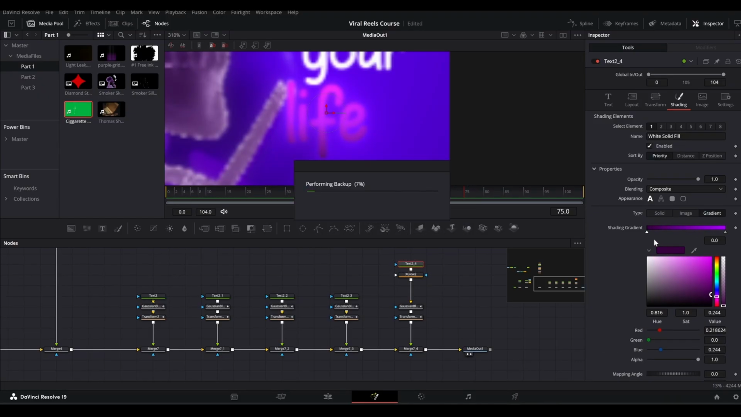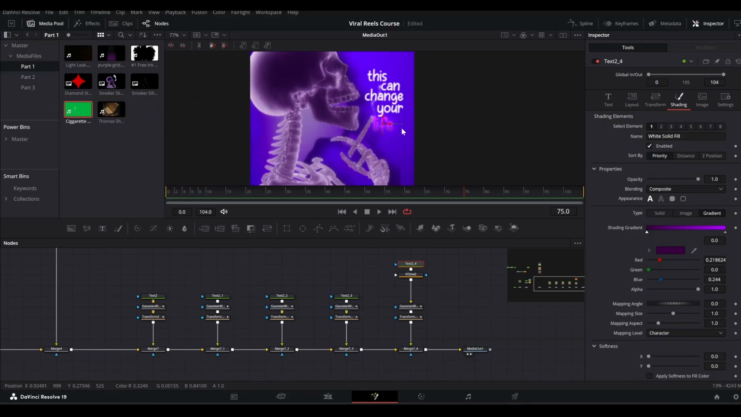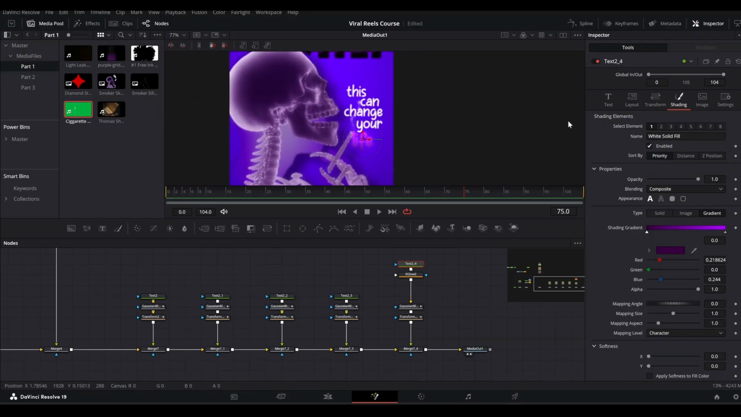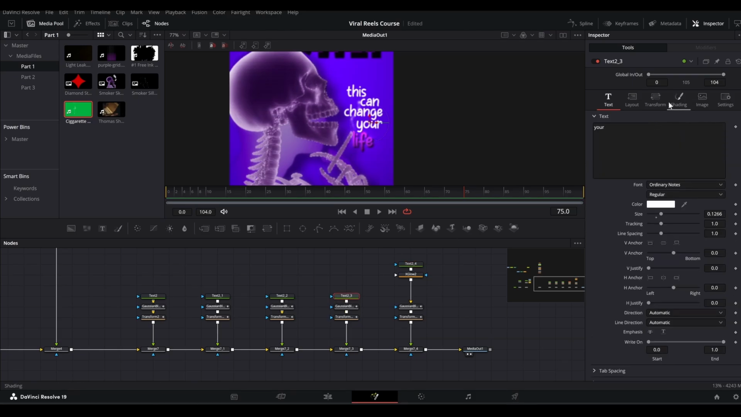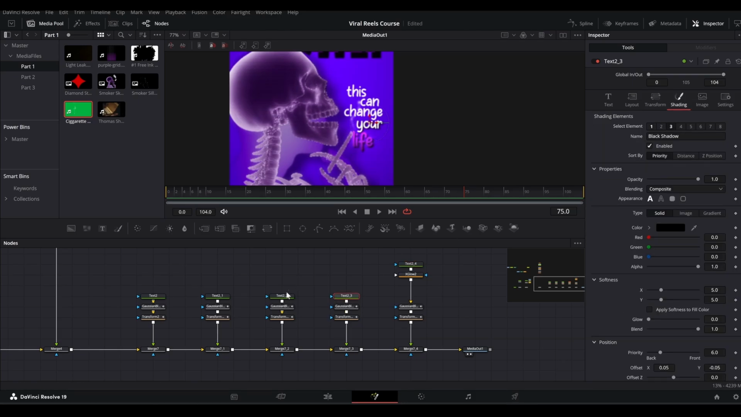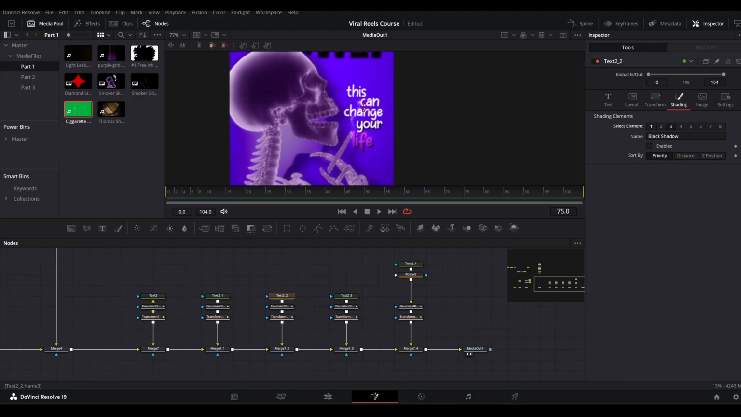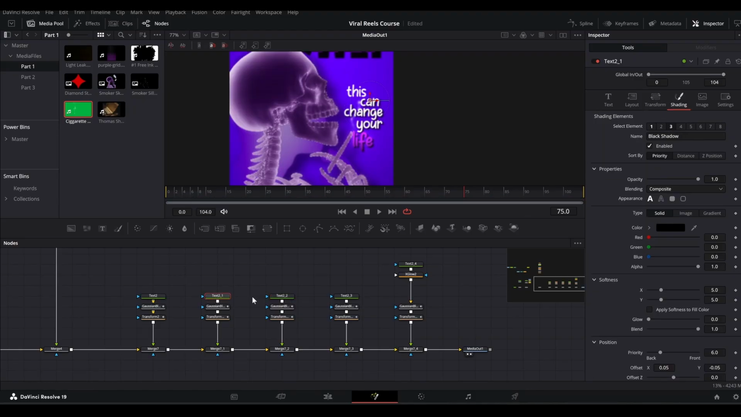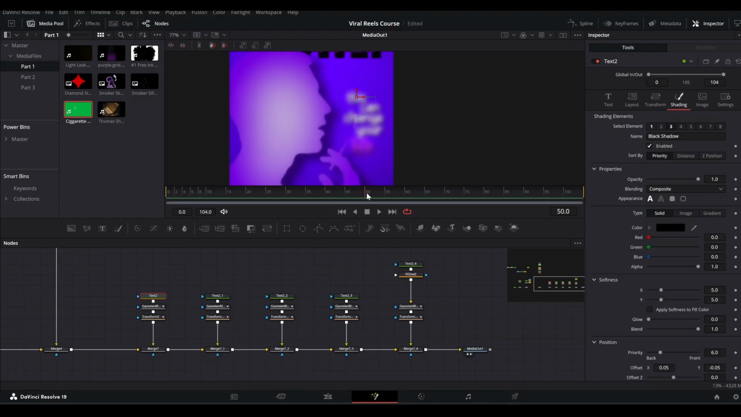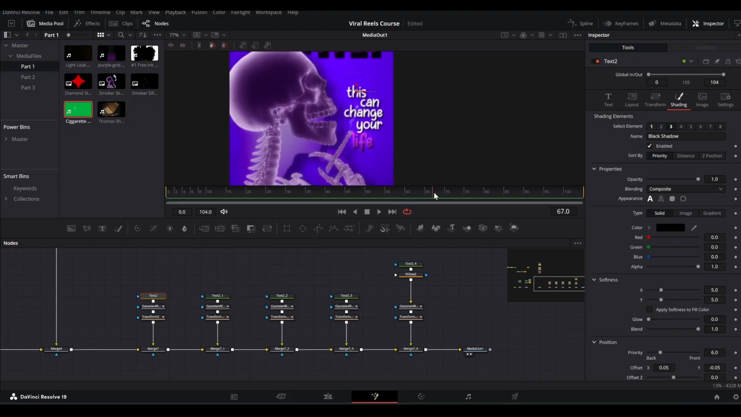All right, now what I'm gonna do is I'm gonna quickly add black shadows to all these texts. So in the select element number 3, add a black shadow, go to shading, add a black shadow, go to shading, black shadow for this one as well, and finally for this one like so. All right, and now as you can see, they all are gonna animate at the same time, but we want delay between all of them.